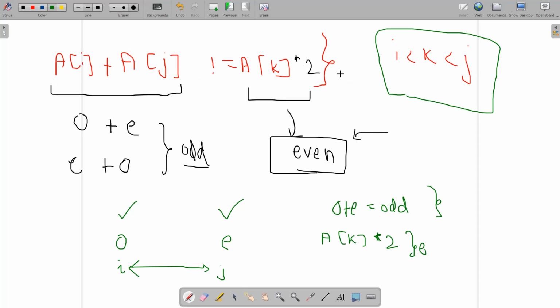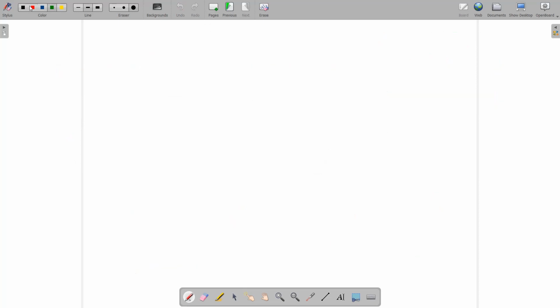Okay, so it means that we are always going to choose any one element from the sequence of odd elements and any one element from the sequence of even elements. If you do not understand this right now, let's understand it in different words. Suppose we have a sequence of odd elements followed by a sequence of even elements. You can also do it the other way, a sequence of even elements followed by a sequence of odd elements. It doesn't matter here.